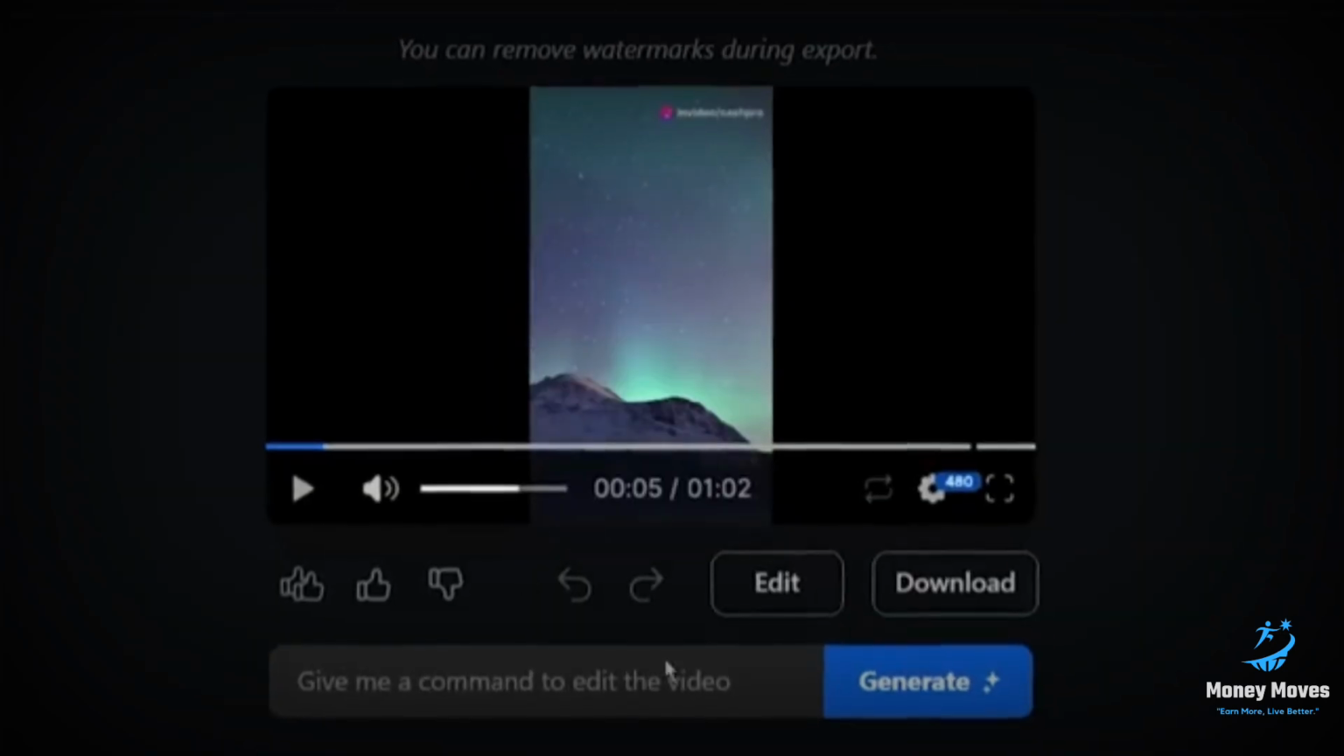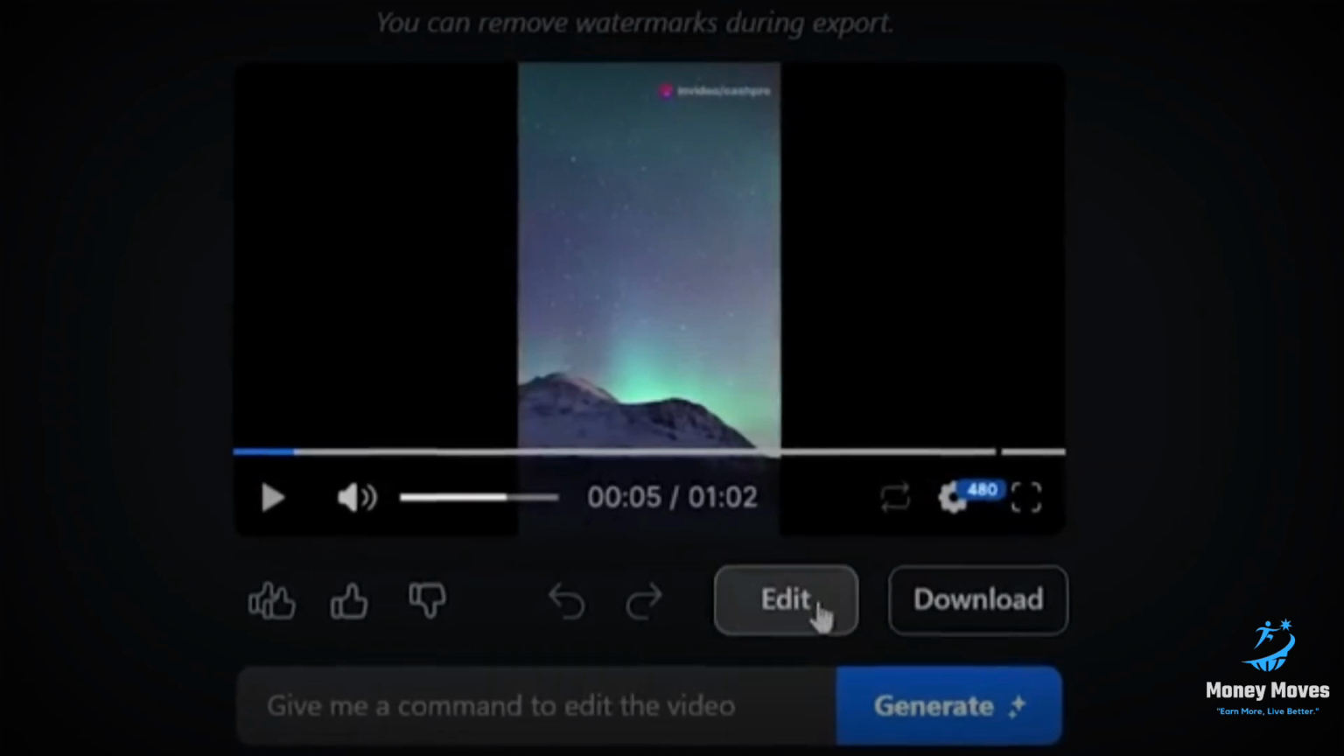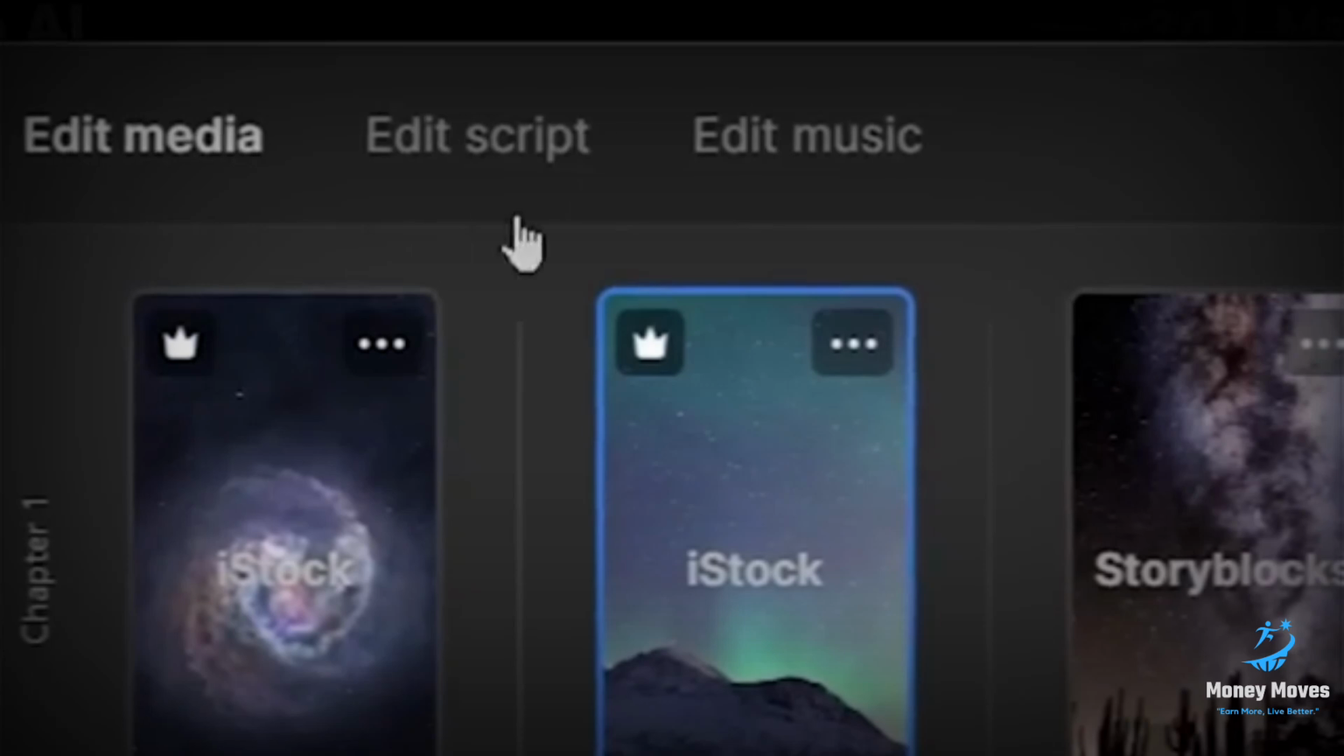Now, the second way to edit your videos is by doing it manually. And for this, you want to click on the edit button under the video. It will give you 3 options: edit music, edit media, or edit script.